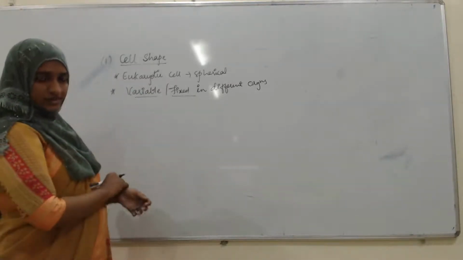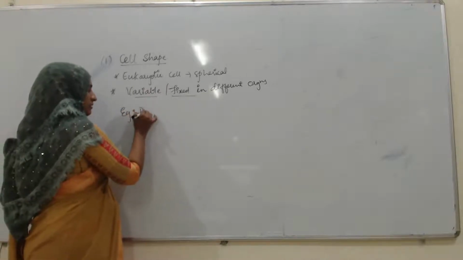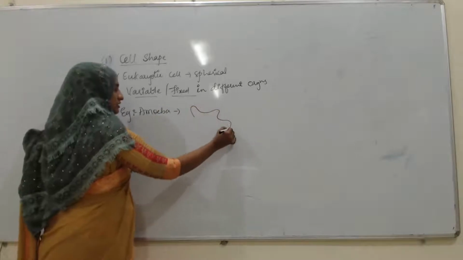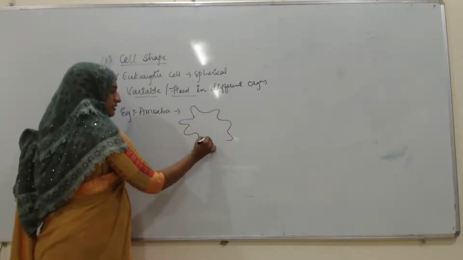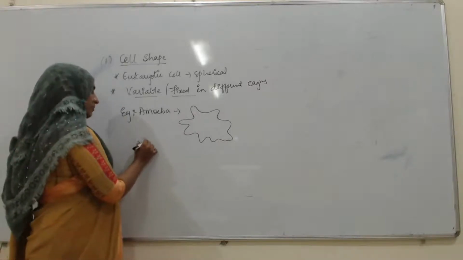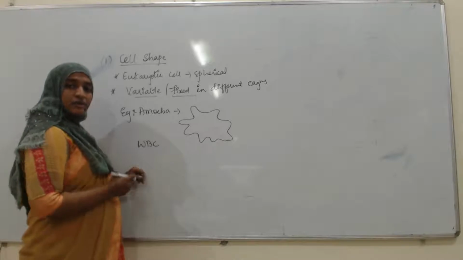One example I will tell you here is amoeba, which has an irregular shape like this. One more example, WBC, white blood cells, which circulate in the blood.